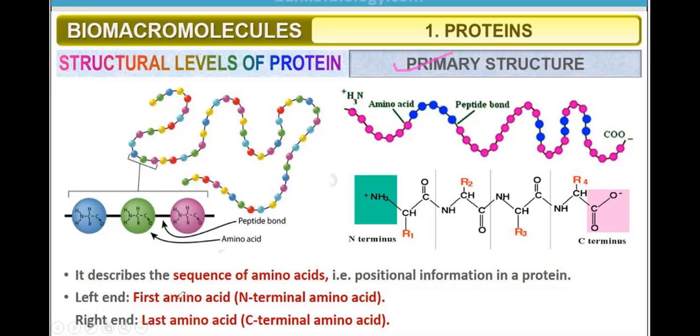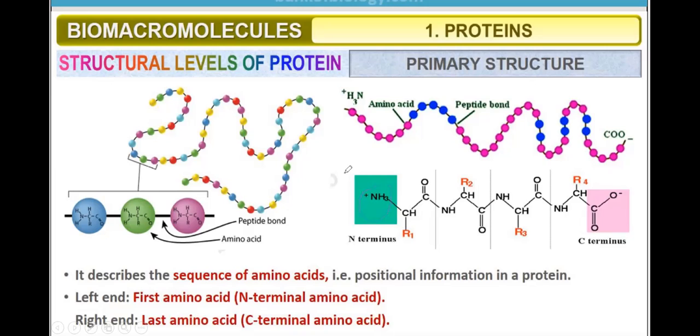Primary structure of protein. The first amino acid is called the N-terminal amino acid. This is what? N-terminal, that is the left side. Then the right-hand side, that is the last amino acid. So there is what? C-terminal amino acid. C because of the carboxylic group, and here it is N because of the amino group.